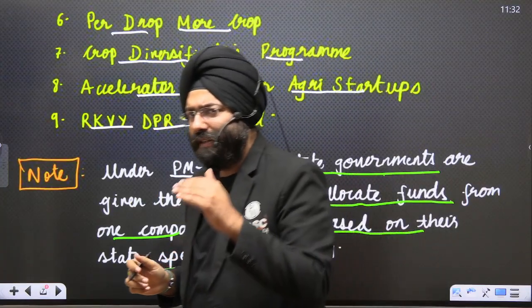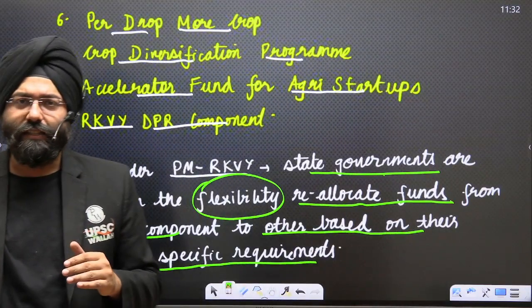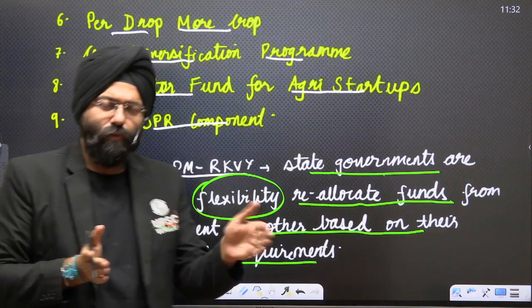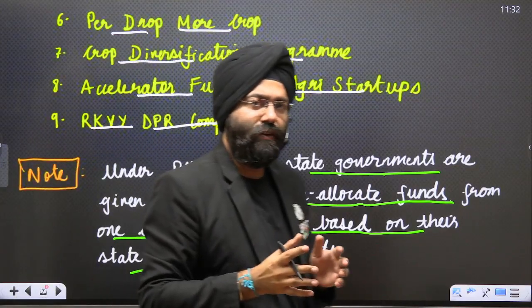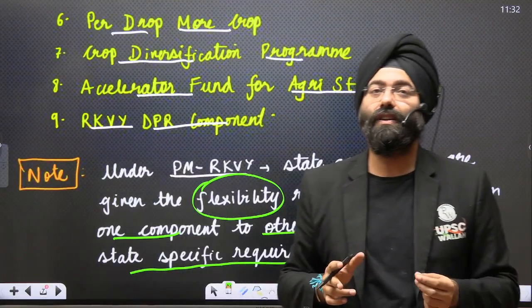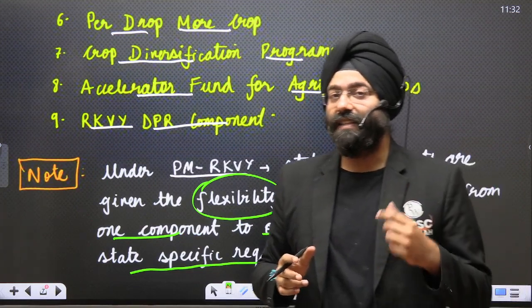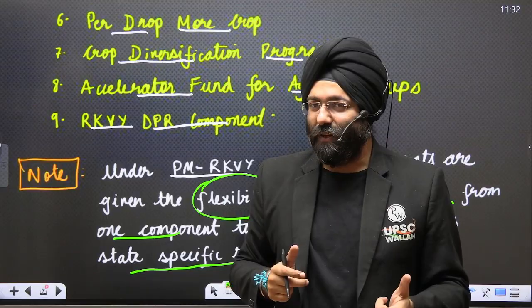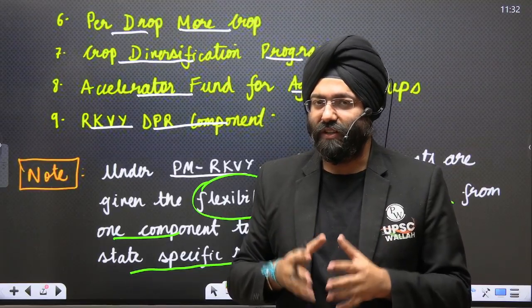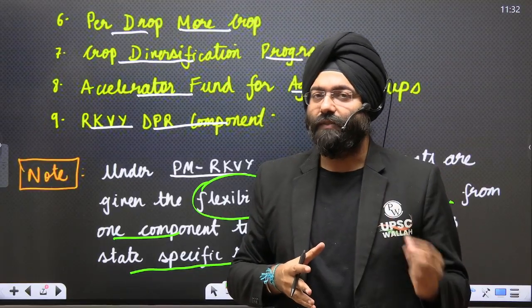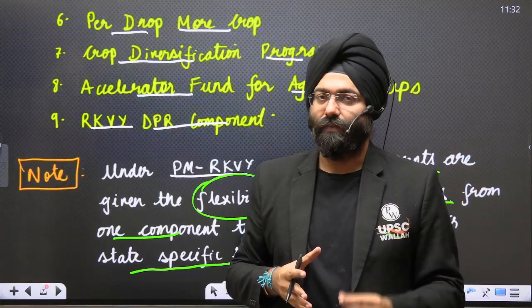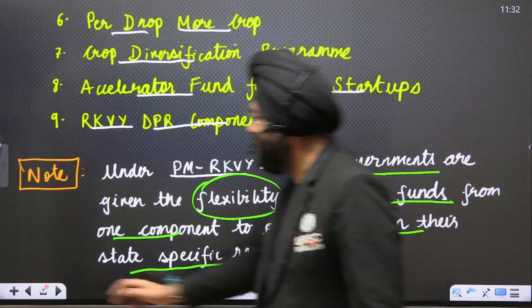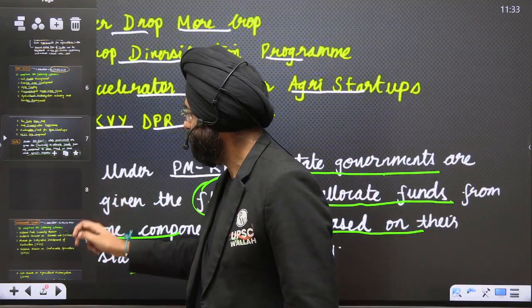That component requires a lesser amount. So what can the states do? They can allocate more funds to the one particular component which is more required in that particular state. So now that basically gives the flexibility, empowers the state with respect to agriculture management in a holistic way, and also the aspect of cooperative federalism, right?